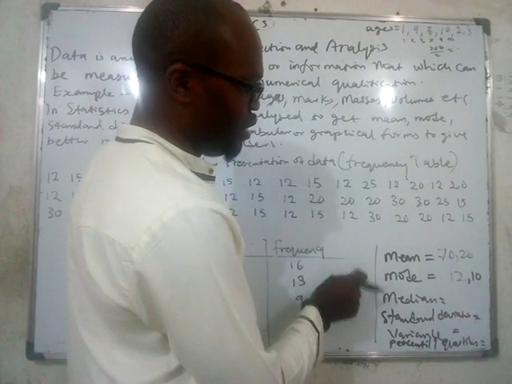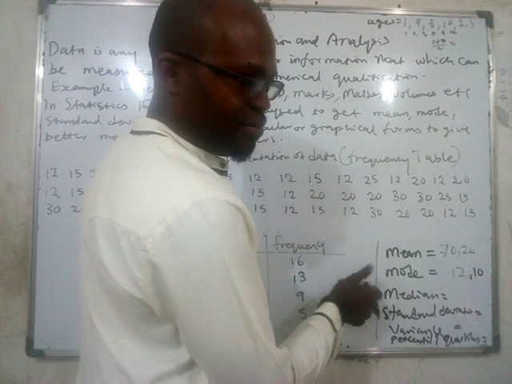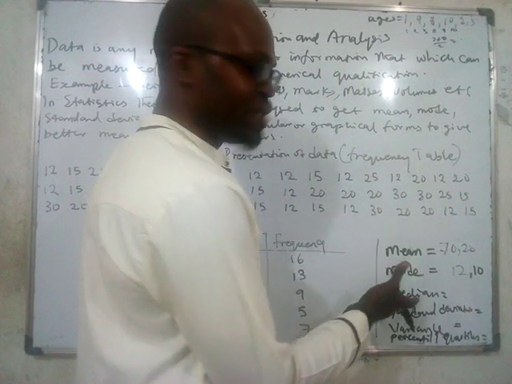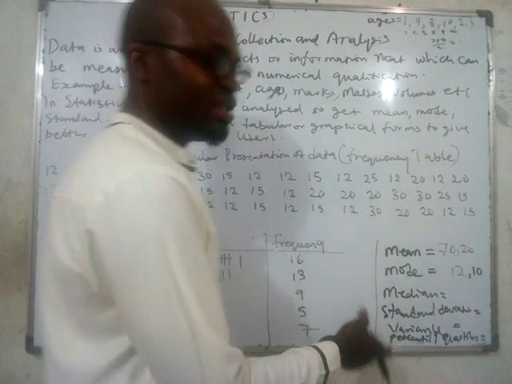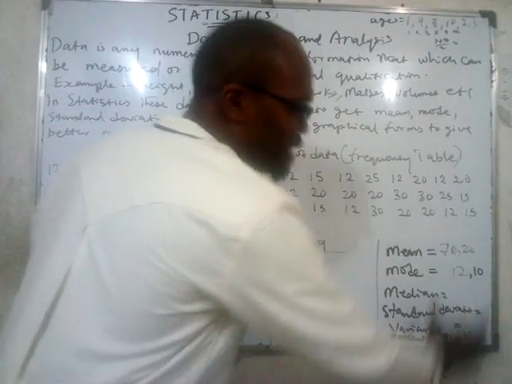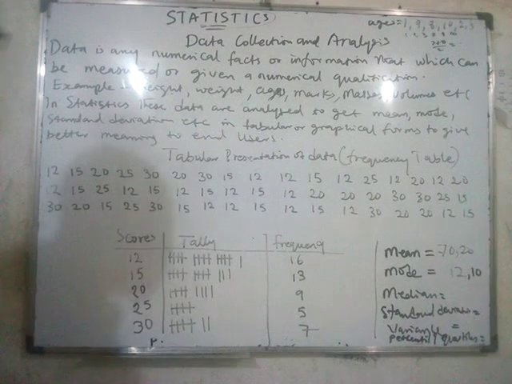These statistical parameters can be classified into a measure of central tendency or measure of location. You understand? You're trying to calculate average. We call it averages.